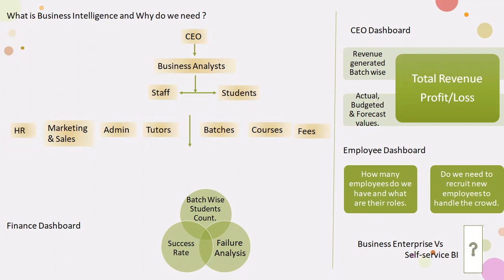Let us suppose we have an e-commerce website whose head office is somewhere else, and he wants to know what's happening in India, what the season is right now, and what products will be mostly sold in this country, and based upon that he can take a decision from there.